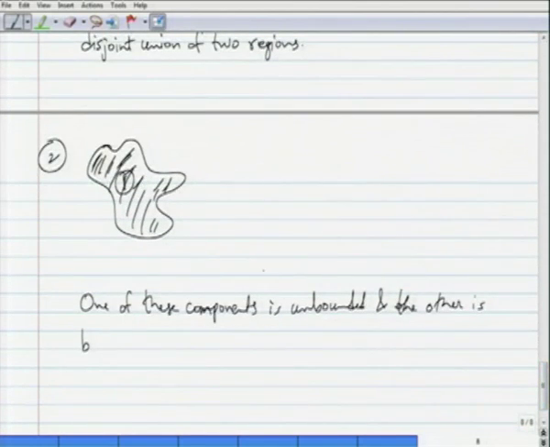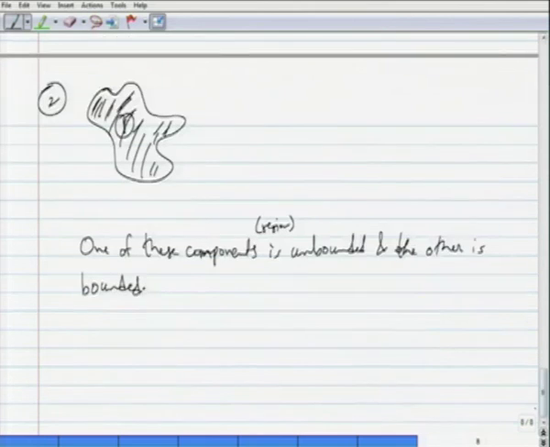Component is the same as region, okay, is bounded. So, then we will define orientation of these regions, okay, of these curves. Okay. So, orientation in two ways, one is positive orientation and negative orientation.